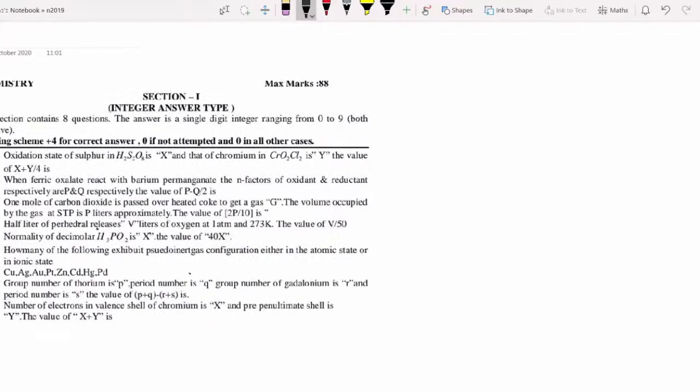You see question number 21. Oxidation state of sulfur in H2S2O8 and the chromium. Already in my previous PPT videos, if you saw them, I told one point: for some molecules you can't get the oxidation number directly. You should have knowledge of the molecule structures. Then only you can give the answers. What is the molecular structure of H2S2O8? If you directly calculate the oxidation number, it will be wrong.